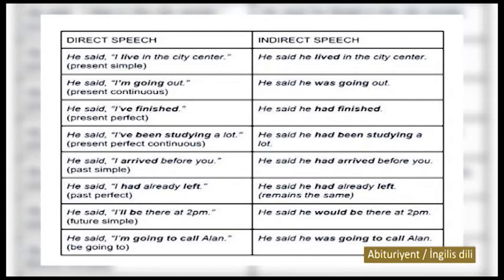Then future simple, future in the past. To be going to, will be used in the past. Examples. He said, I live in the city center. He said that he lived in the city center. He said, I'm going out. He said that he was going out. He said, I finished. He said that he had finished.